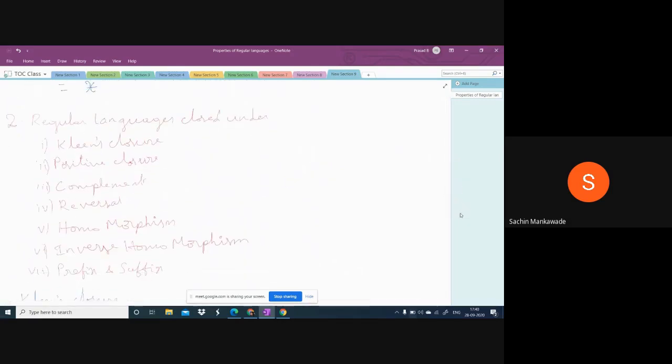Copy this one. Regular languages are closed under: first point, Kleene closure. Second, positive closure. Kleene's closure. Next, positive closure. Third one, complement. Fourth one, reversal. Fifth, homomorphism. Sixth, inverse homomorphism. And seventh, prefix and suffix. Okay.